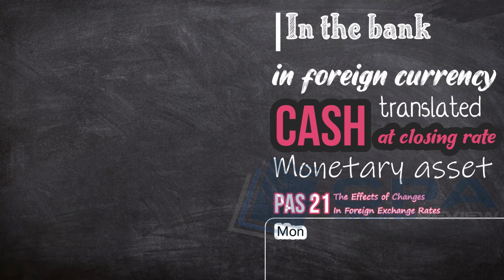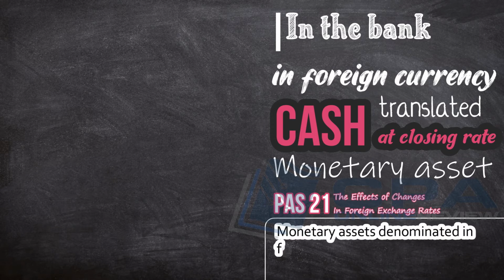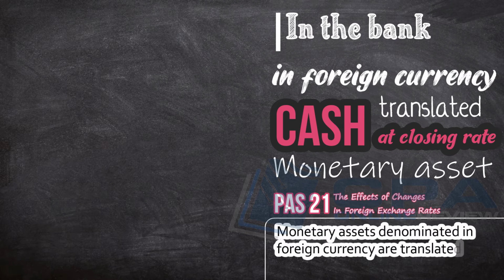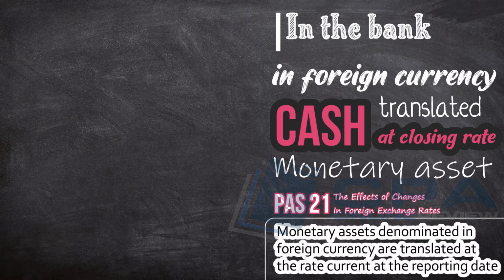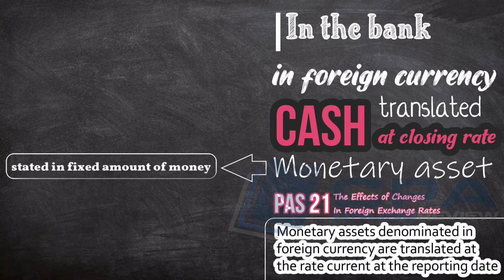Per PAS 21, monetary assets denominated in foreign currency are translated at the rate current at the reporting date, or the closing rate. What are monetary assets? Monetary assets are those stated in a fixed amount of money. Examples are accounts receivable, and of course, cash and cash equivalents.